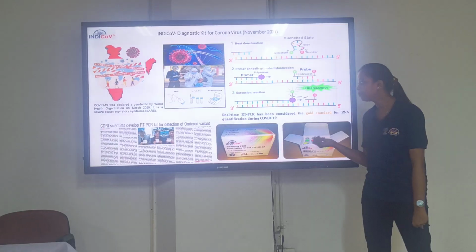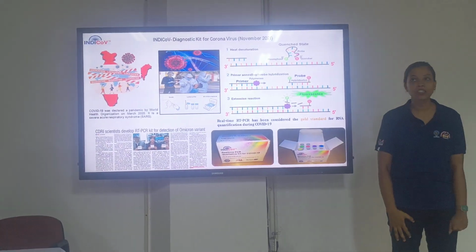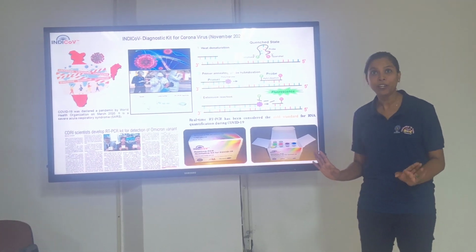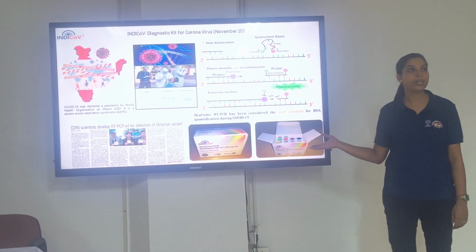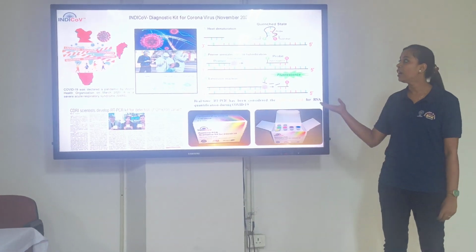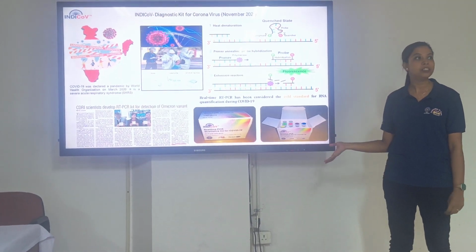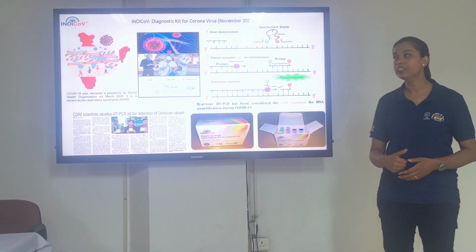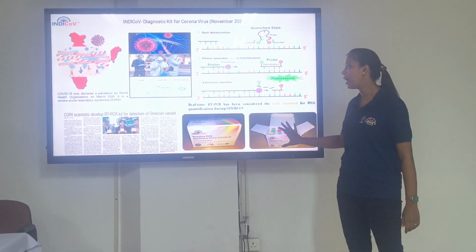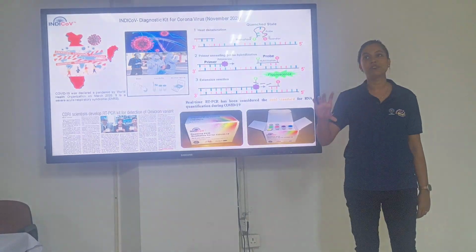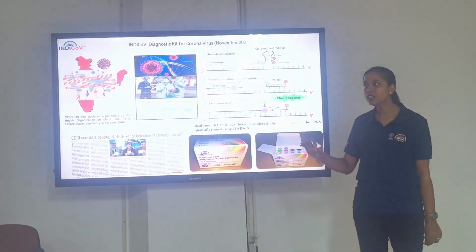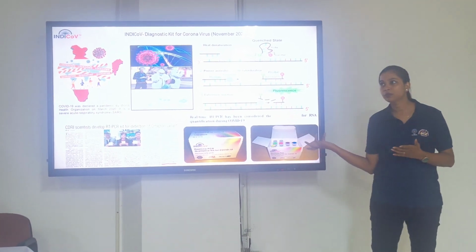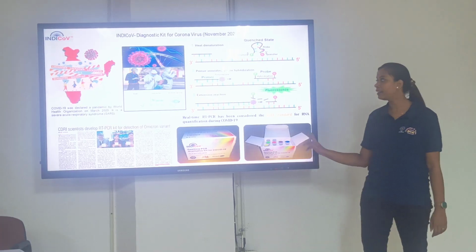Next, this is our RT-PCR kit. You all might not know about it. It is a COVID kit, which was developed in-house in our lab at CDRI, and it is also available in the market to detect COVID and other diseases. And in this RT-PCR kit, various quenchers as well as fluorescent dyes are available, which can be used for the detection of COVID or something like that.